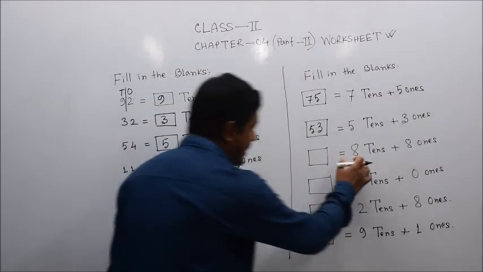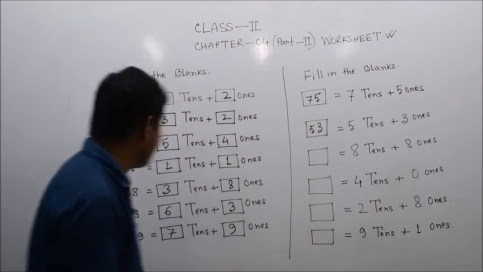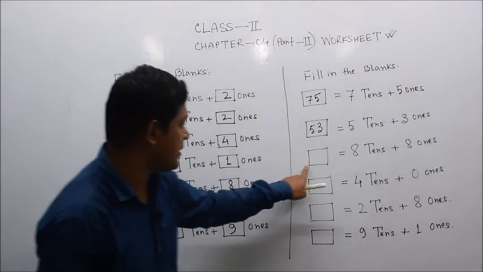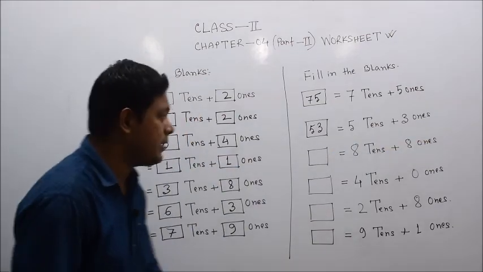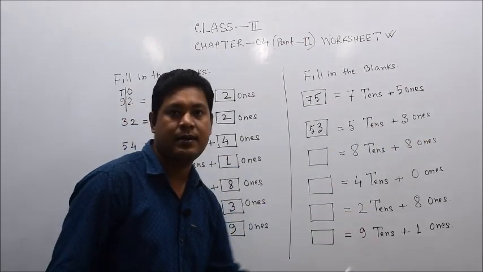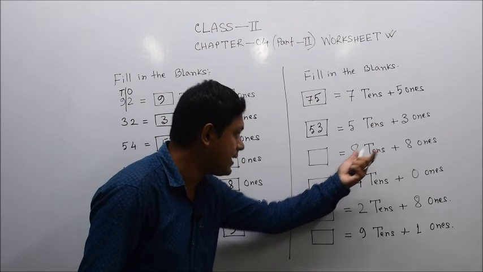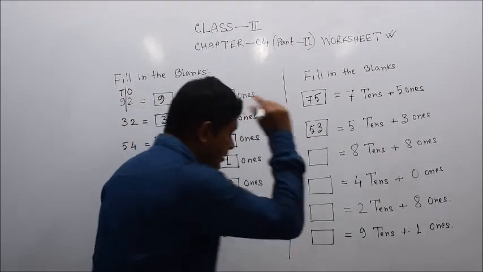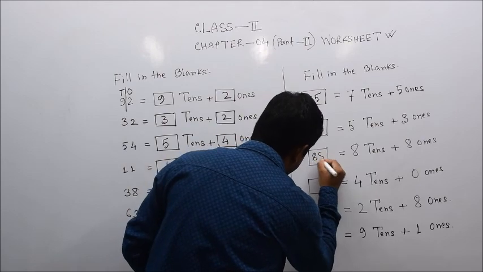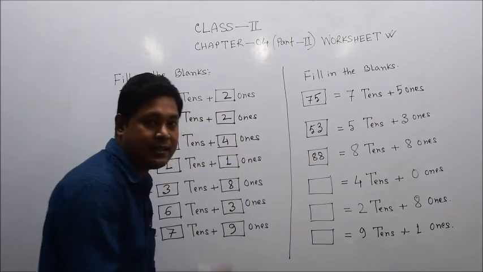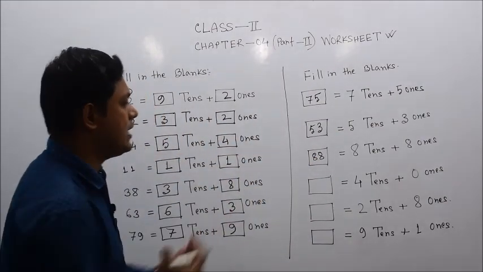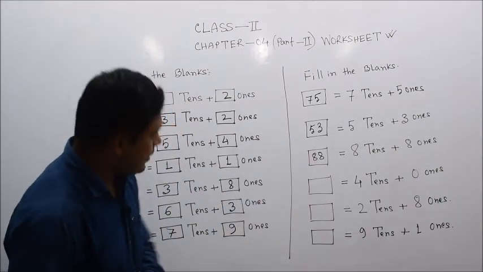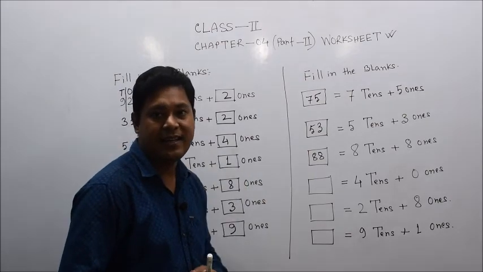Similarly, 8 tens and 8 ones. The same number. Here we found 11, 1 ten and 1 one. On the opposite side, 8 tens and 8 ones. The same number is in the ones place and the same number is in the tens place, isn't it? So 8 tens is 80 plus 8, 88, isn't it? So both the numbers, the 2 digit number will be 88. 8 tens and 8 ones together make 88. Clear? So we can do this type of work easily, isn't it?